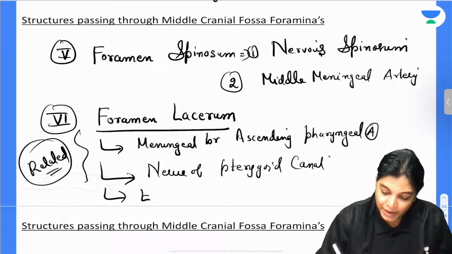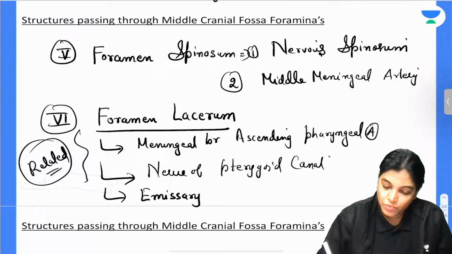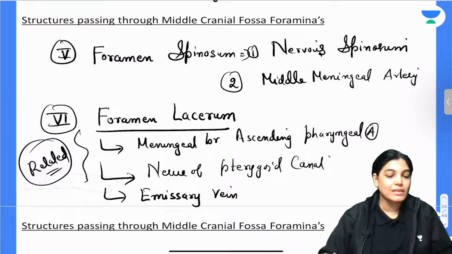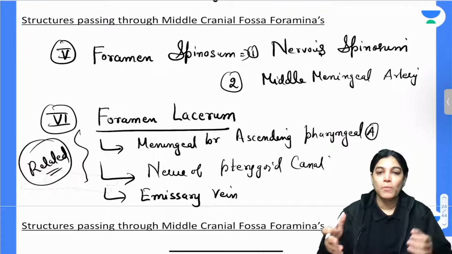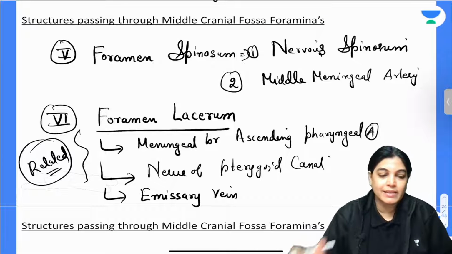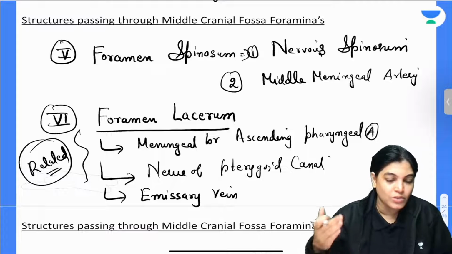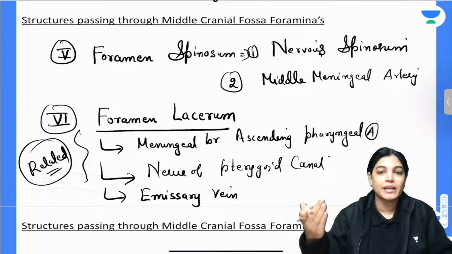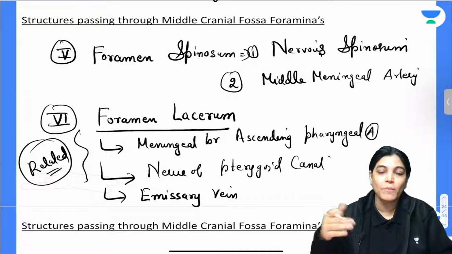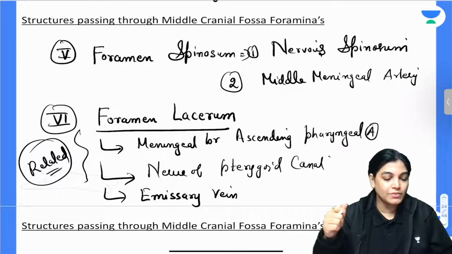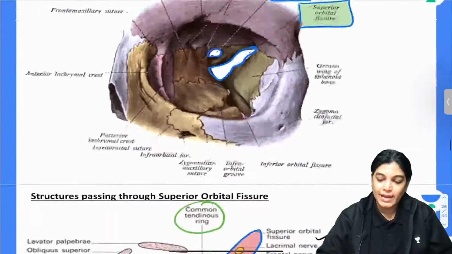and also the emissary vein. The emissary vein passes through foramen lacerum, which forms a communication for the cavernous sinus. So the emissary vein passing through foramen lacerum is also important. Why? Because it forms a communication between the cavernous sinus and the pterygoid venous plexus. Yes, Dr. Kaustubh, you are absolutely right, Vidian nerve is the other name of the nerve of pterygoid canal. So done with this, most of the important foramina of the middle cranial fossa have been covered.